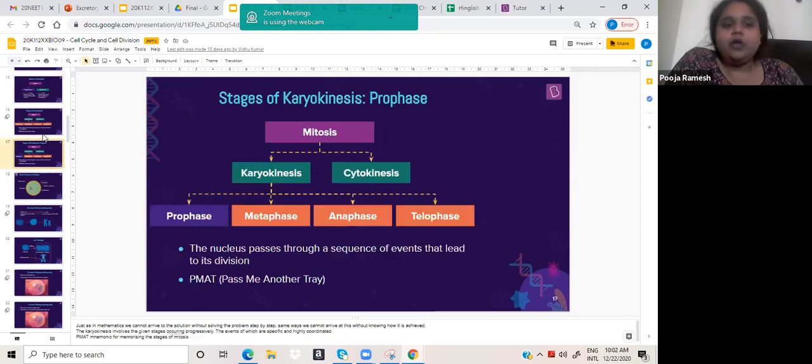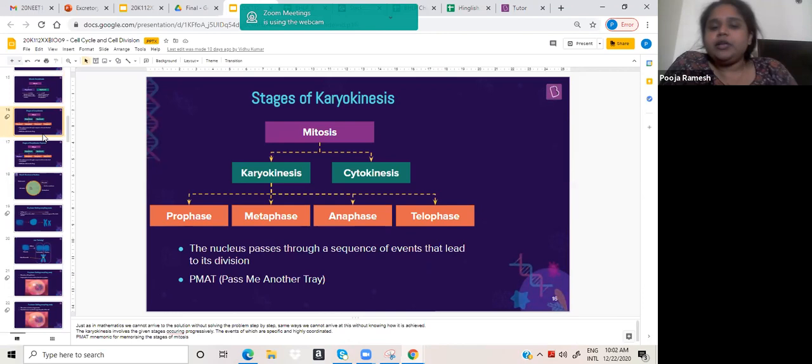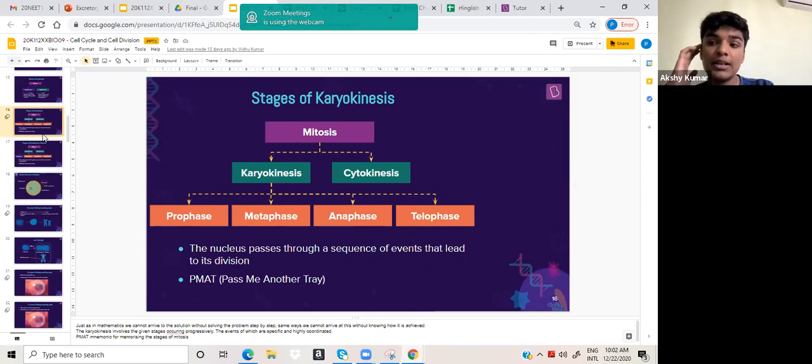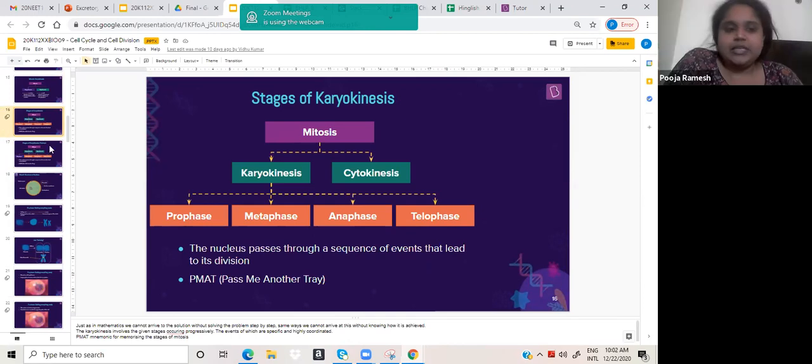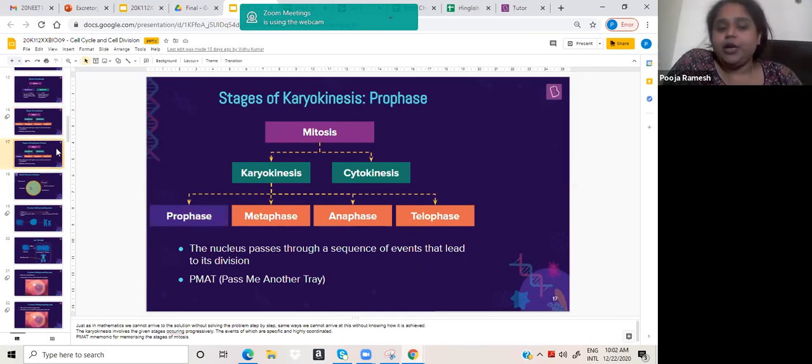Yes, very good. Now, when we talk about karyokinesis, we have the PMAT: prophase, metaphase, anaphase, telophase. I don't think you need a mnemonic to remember it, but in case you do, you can have one.